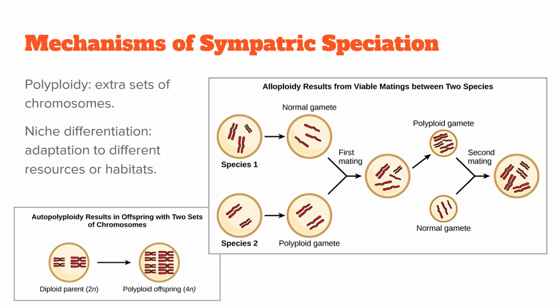Allopolyploidy occurs when the chromosome sets come from two different species. Hybridization between species, followed by chromosome duplication, can create a new polyploid species that is reproductively isolated from both parent species. Both autopolyploidy and allopolyploidy can generate new species rapidly without geographic separation, making them powerful mechanisms of sympatric speciation, particularly common in plants, but also observed in some animals.